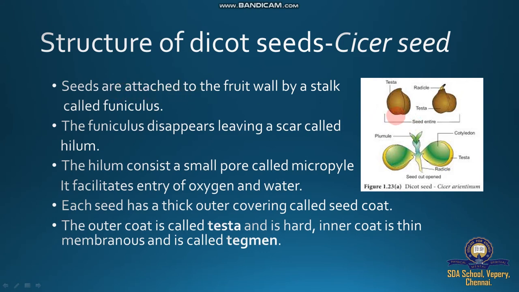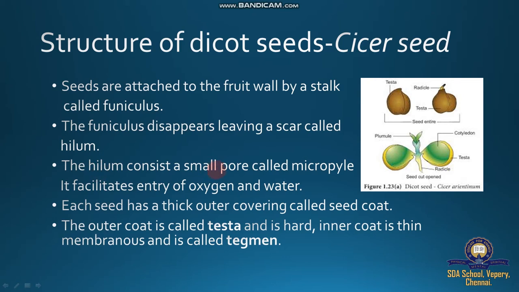All the seeds are attached to the fruit wall by a stalk called the funiculus. After maturity of the seed, this funiculus disappears, leaving a scar called hilum. So what is hilum? Here there is one small marking point, a small mark-like part called the hilum, because of the disappearance of the funiculus.